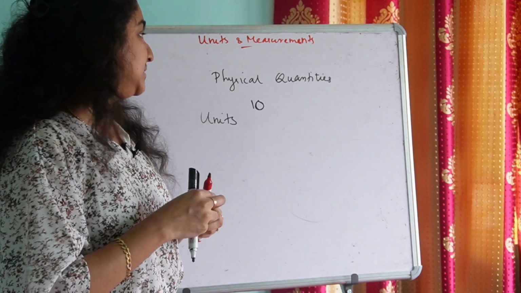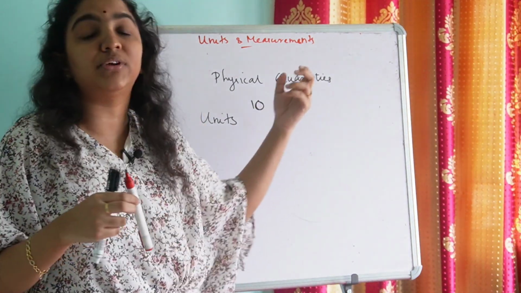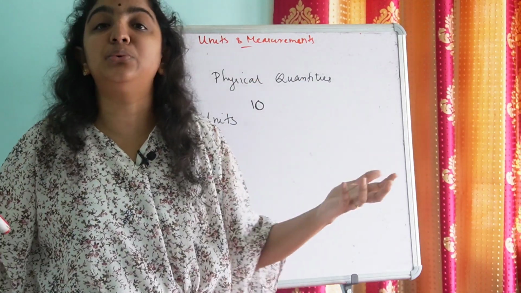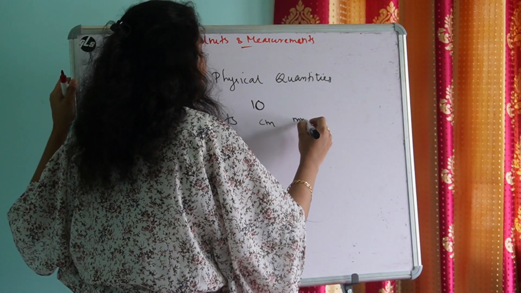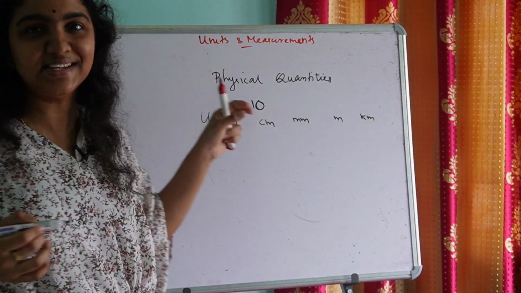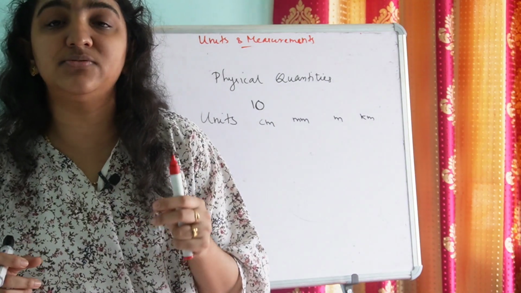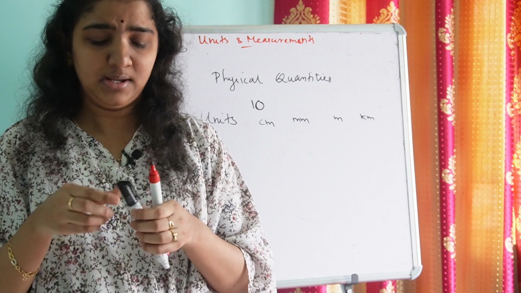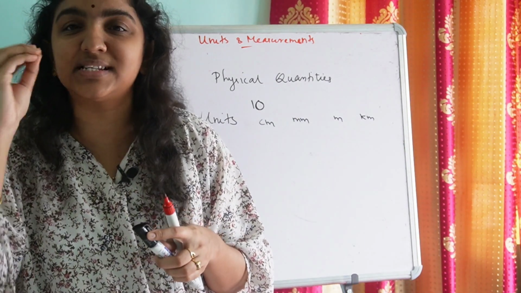Just like that, a single physical quantity can be measured in different units. A single physical quantity can have so many units. Say for example, for length we have centimeter, millimeter, meter, kilometer, etc. Again, the standards which we chose in the example, like the cap and the eraser, had a fixed length, isn't it?